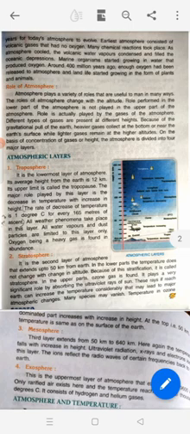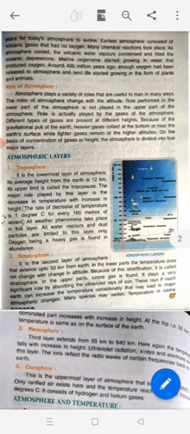So the earliest atmosphere consisted of volcanic gases with no oxygen. Many chemical reactions took place, and then finally the atmosphere cooled, and the volcanic water vapor condensed and filled the oceanic depressions.